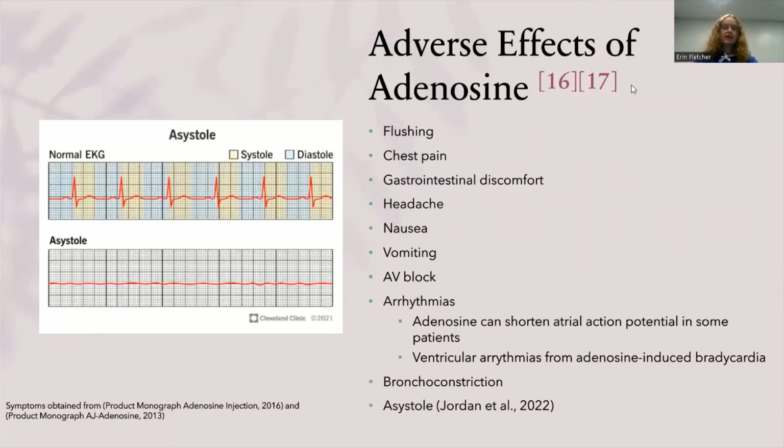So if we look at some of these adverse effects, most of them aren't too severe, such as flushing, headache, nausea, vomiting, but more severe ones such as AV block, which occurs when the atrioventricular node is completely or partially blocked. We can see arrhythmias, which is another type of irregular pattern in the heart rate that's caused by shortening of the atrial action potential, as well as adenosine-induced bradycardia. We can see bronchoconstriction since there are receptors in the lungs. And finally, sometimes we see asystole, which is when the patient flatlines, shown over here.